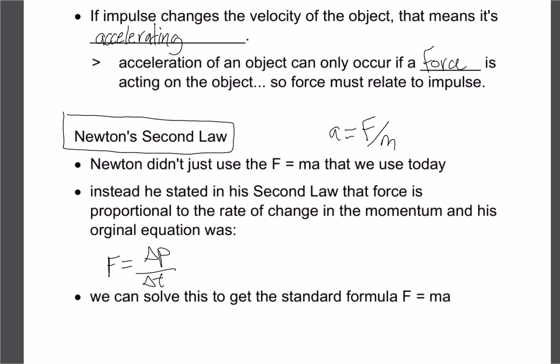And then what he did was, he said, well, we already know that mass times velocity was our momentum. So if we go mass times velocity divided by time, but we also know that velocity divided by time is acceleration. So that's how we actually get force equals mass times acceleration. It's taking his original formula, momentum over time, and combining it with the new momentum formula, and that derives the force equals mass times acceleration.